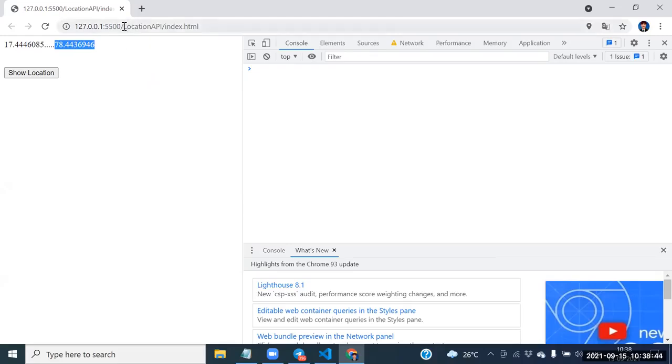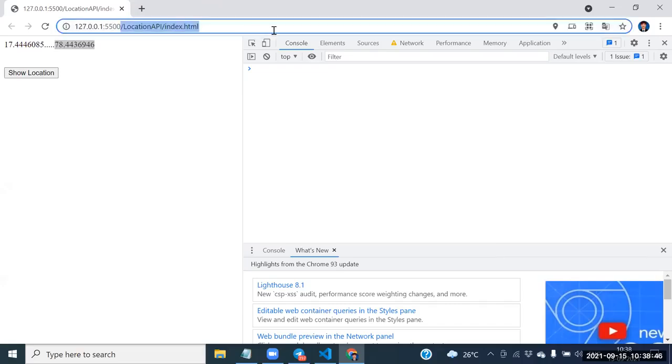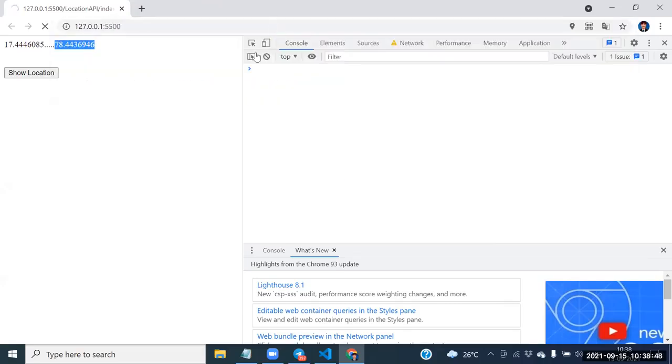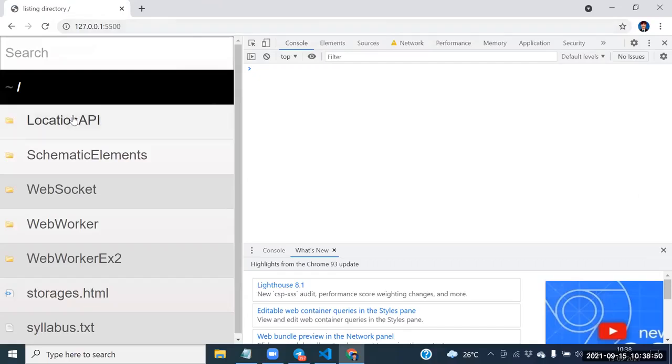Fine. Guys, let me execute it once again. What is the folder we have, guys? We have one folder, location API. Under the location API, can I click the show location? Yes. Whenever we click the show location here, automatically we are getting the latitude value. Next one is the longitude value.